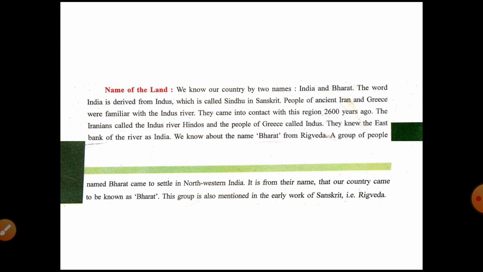The Iranians called the Indus River Hindus, and the people of Greece called it Indus. They used this term for the people of India as Indos. They knew the east bank of the river as India.